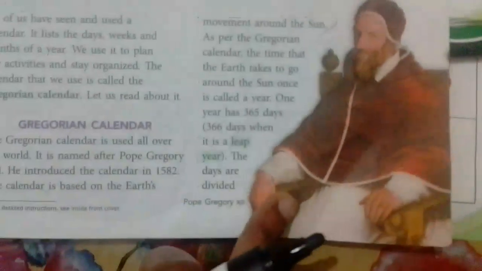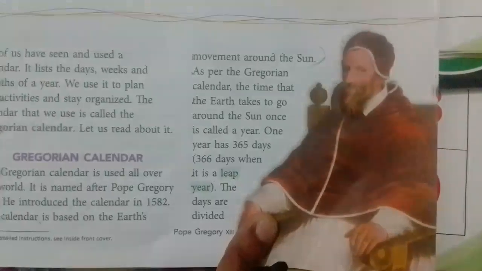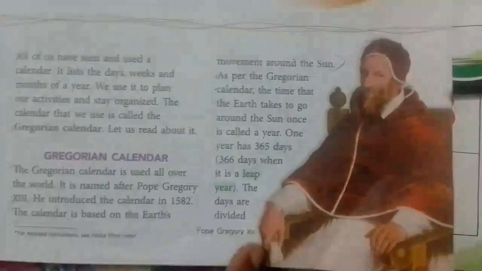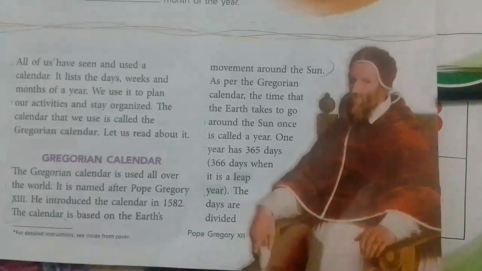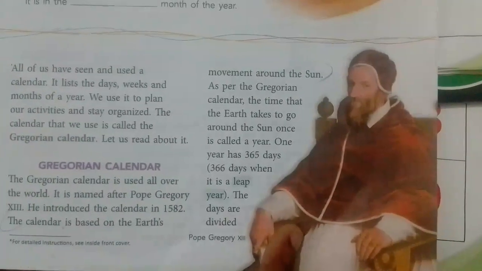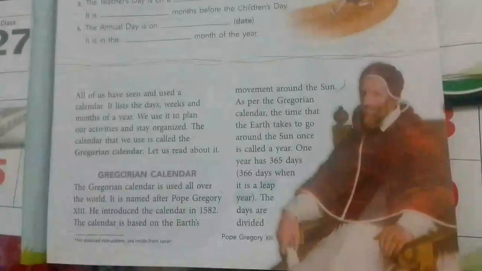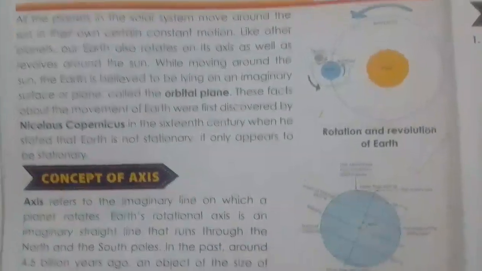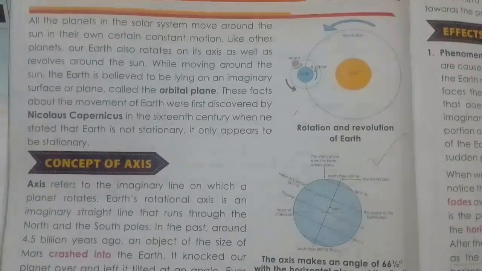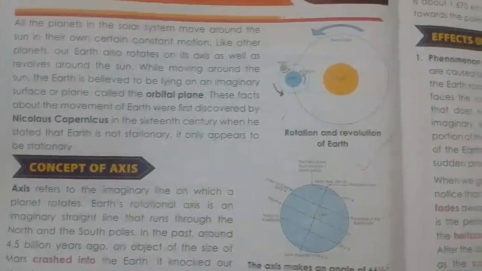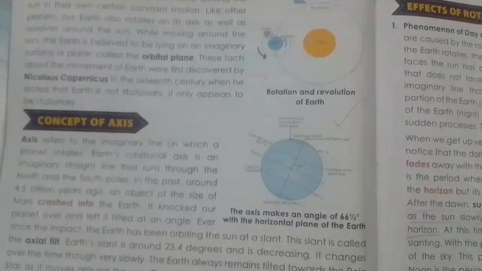Pope Gregory XIII in October 1582. The calendar is based on the Earth's movement around the sun.